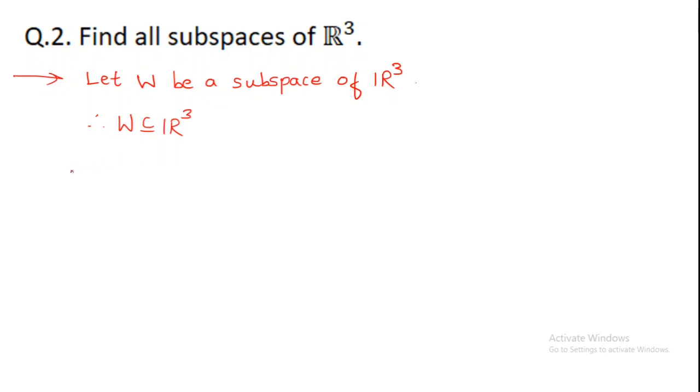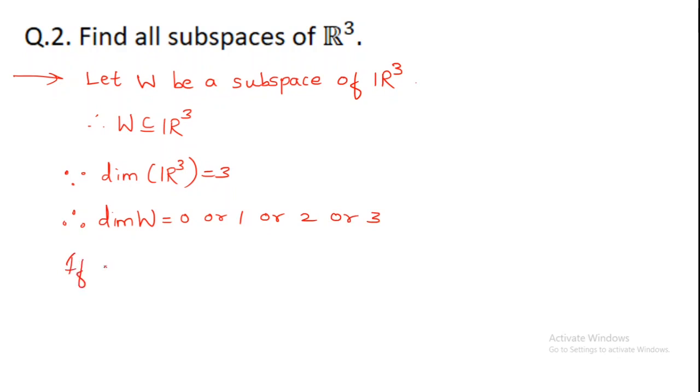It is 3, right? So since dimension of R3 is equal to 3, therefore dimension of W will be equal to 0 or 1 or 2 or 3. Am I right?